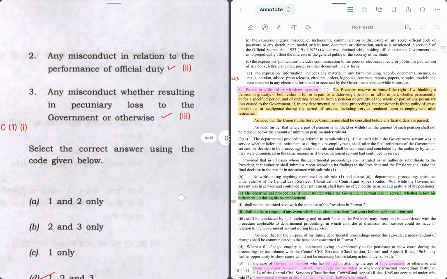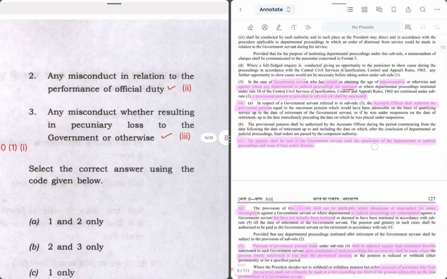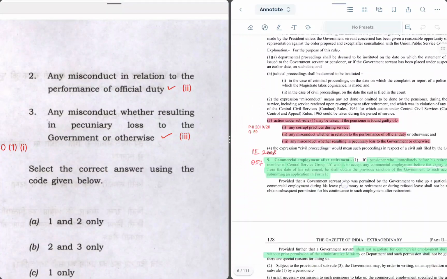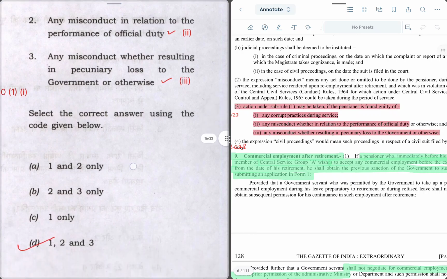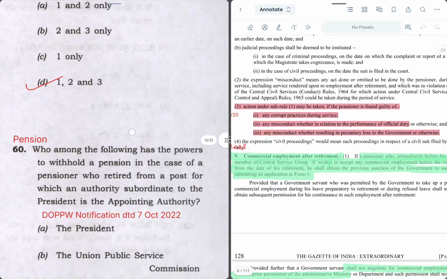Let's see the next statement. I think these are all connected together. Next statement says any misconduct in relation to the performance of official duty. This is also true as per the para 2 of para 3. Any misconduct whether resulting in pecuniary loss to the government or otherwise. So this is also true. If any of these three conditions holds, then pension can be withheld or withdrawn, and the President has a right to do that. So all the three options are correct. Hence the right answer is option D.